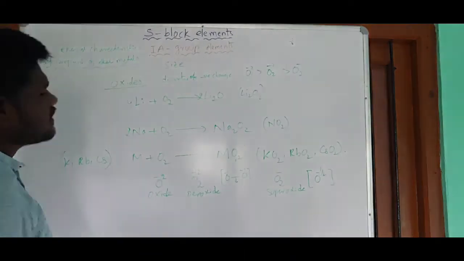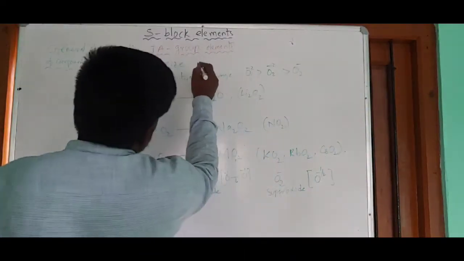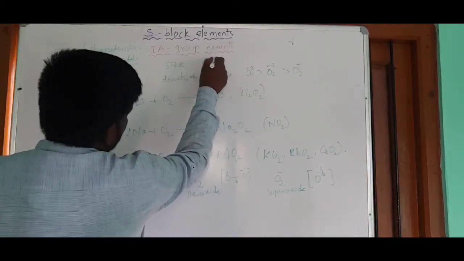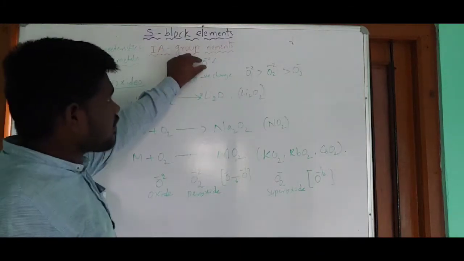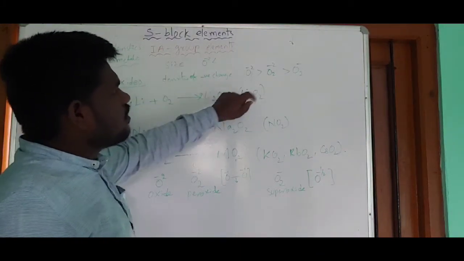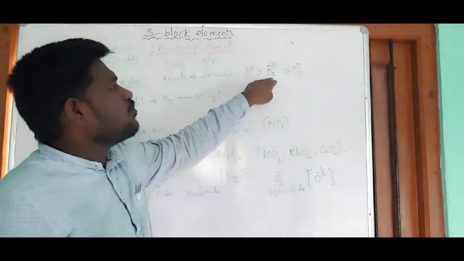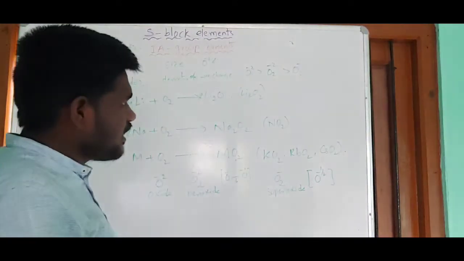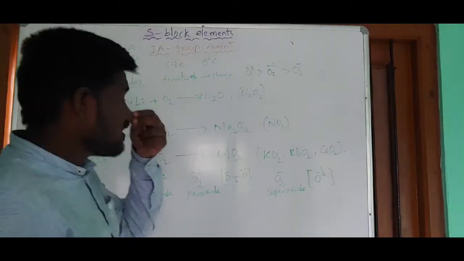Next, what about the size? In case of size, O minus 2 has a very small size because only one atom is present. Next, O2 minus 2 and O2 minus: here two atoms are present in both ions. When two atoms are present in a given ion, we need to consider the charge.